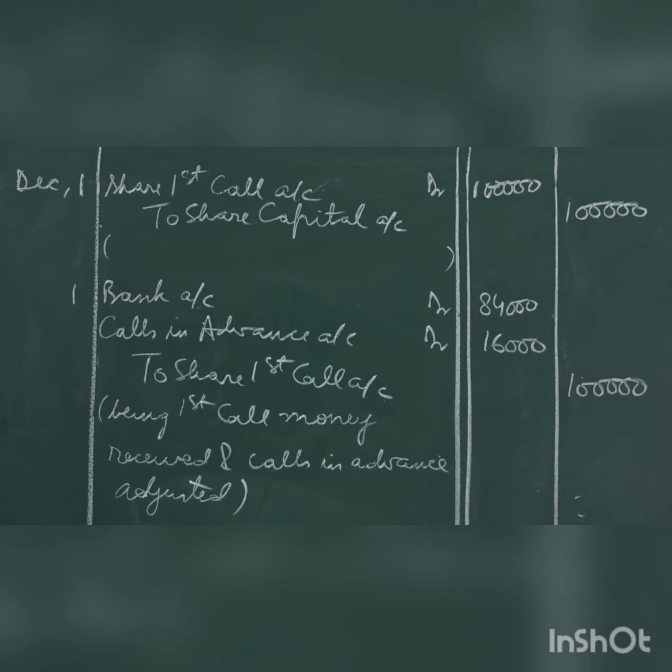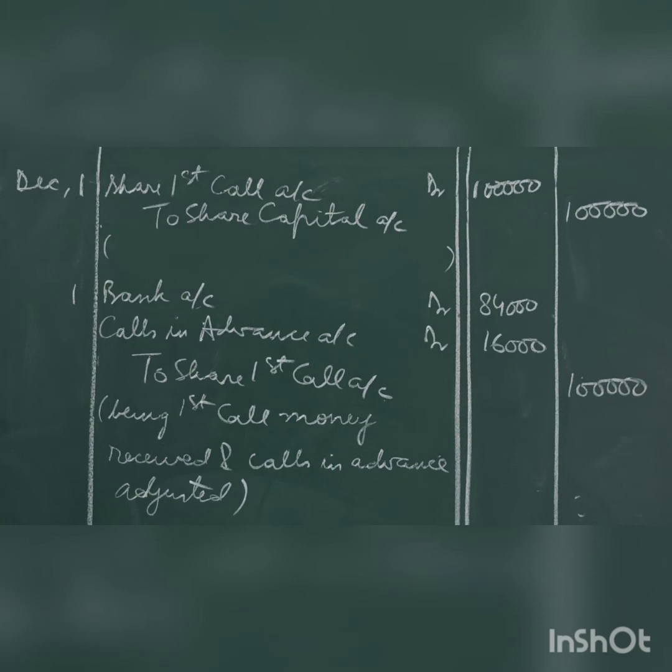First call money becomes due on December 1st. Share first call account to share capital account with rupees 1 lakh, that is on rupees 50,000 at the rate of rupees 2 each. Then first call money received, bank account debit 84,000. Why 84,000? Because with application money, one of the category of applicant had paid excess application money, in that 16,000 was adjusted towards first call. So it is treated as advance. Now that 16,000 will be deducted from 1 lakh. So actual money received will be now 84,000.